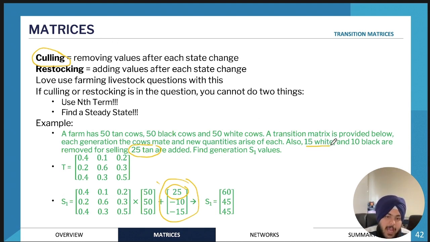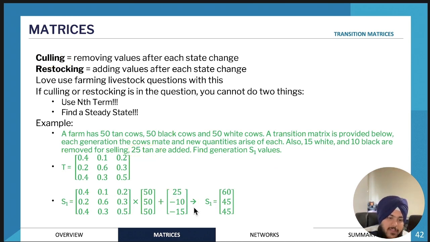So 15 white cows that are being added or being purposely bought. So 15 white cows, 10 black cows are removed for selling, and 25 tan cows are being added. So essentially it would look something like this. So we have the transition matrix. We would have the S0 matrix or the SN matrix.